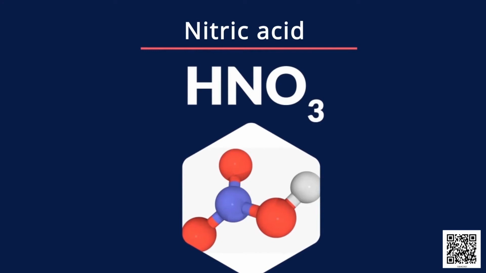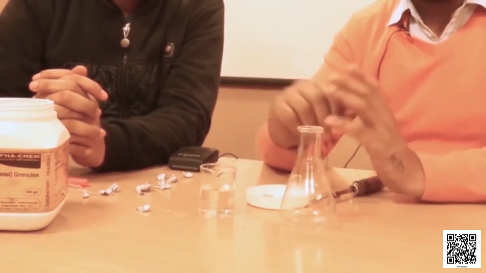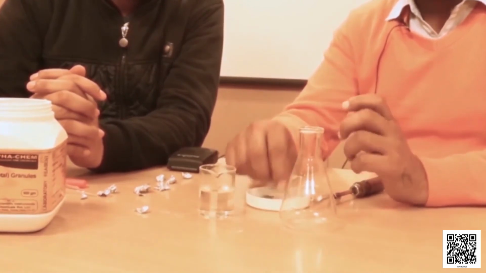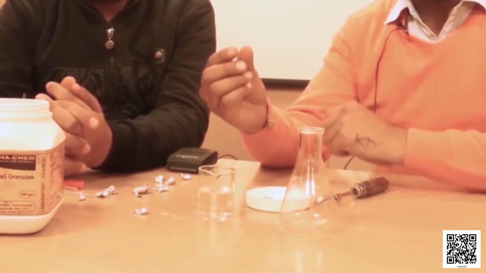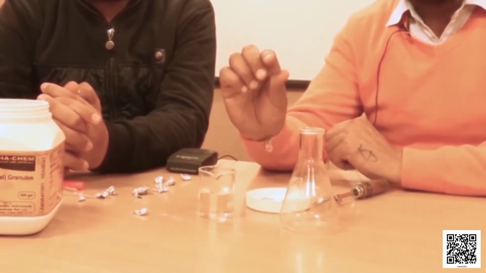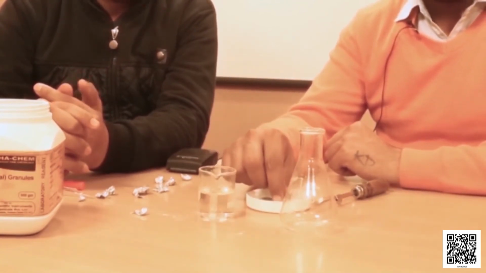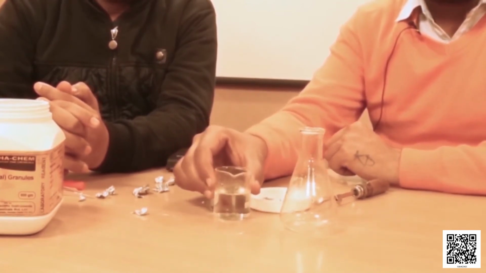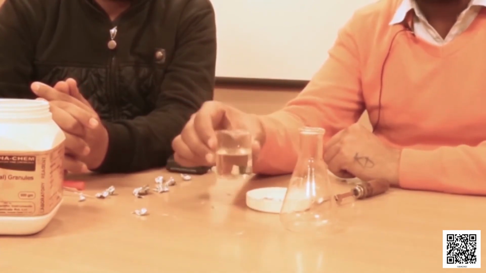These acids are available in the concentrated form in our laboratories, but when we use them, we add water to these acids and we use them in dilute form. What is the difference between concentrated and dilute acid? Concentrated acids contain more acid and less of water, whereas dilute acids contain less of acid and more water. Concentrated acids are dangerous and we need to handle them cautiously.